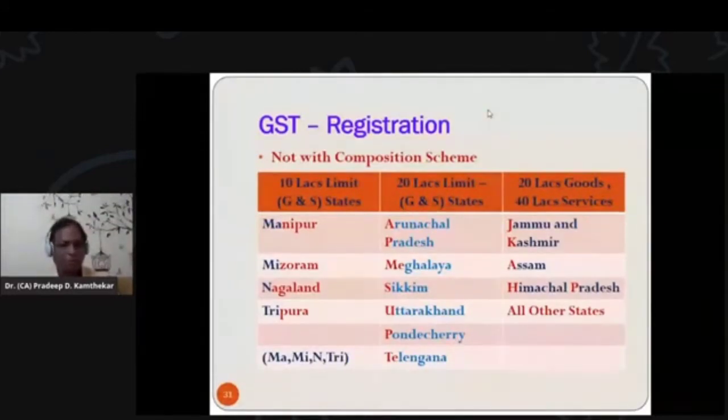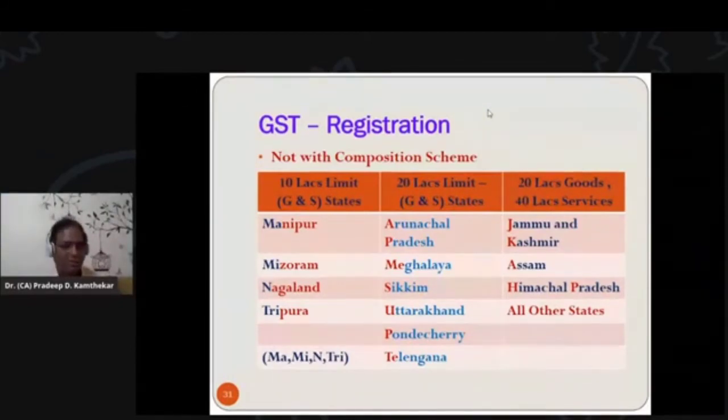if it is for the dealer from Manipur state, Mizoram state, Nagaland state, and Tripura. Means if the seller is from Manipur or Mizoram and Nagaland and Tripura, and his aggregate turnover, we'll see the definition of that in the next slide, that is all types of sales, if it is up to 10 lakhs, then he is not supposed to go for registration.